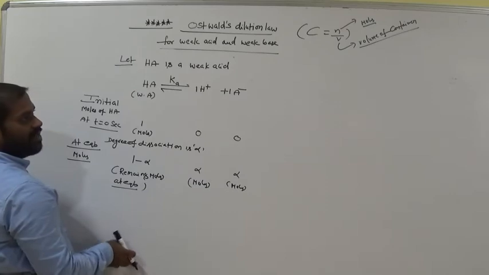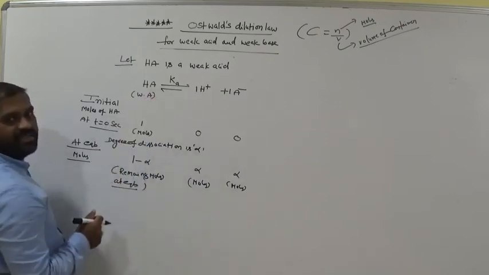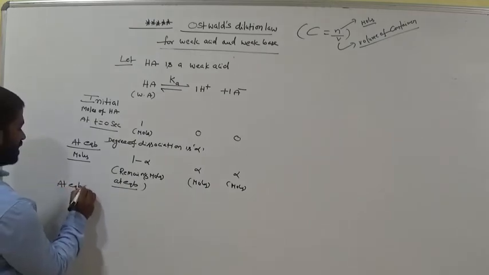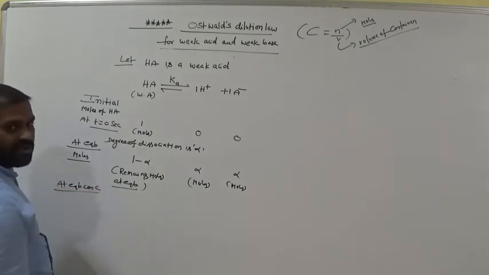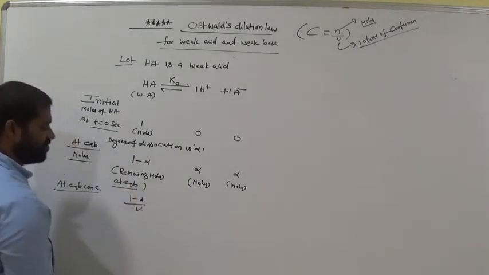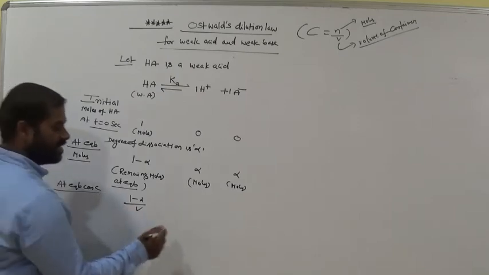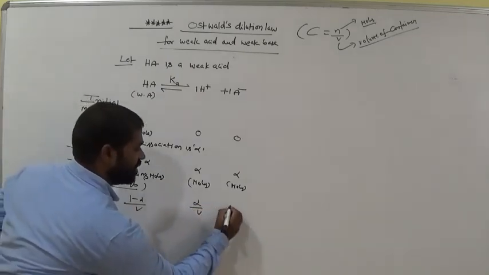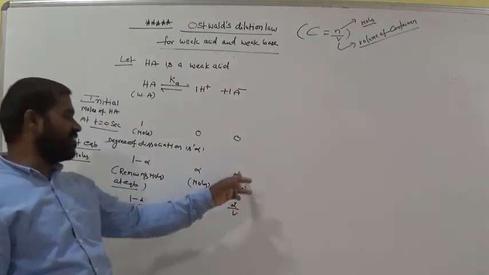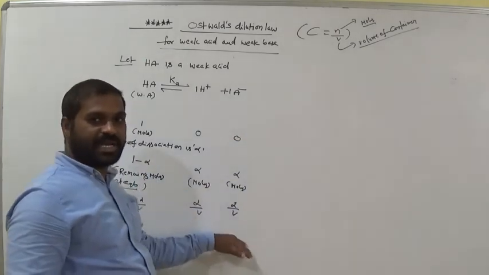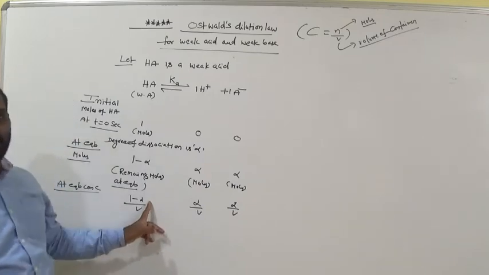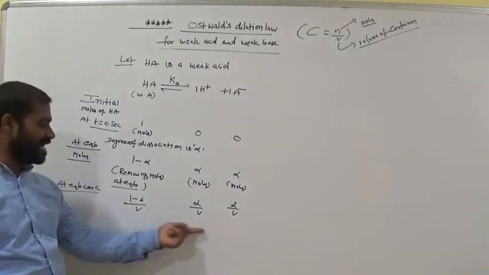So the concentration at equilibrium is 1 minus alpha divided by V. It is also alpha by V for the products. Number of moles divided by volume becomes concentration. These are the concentration terms.